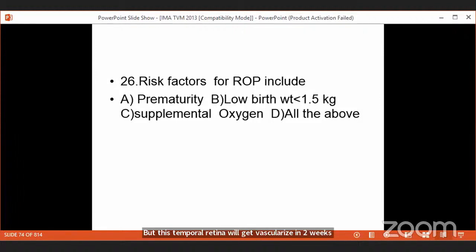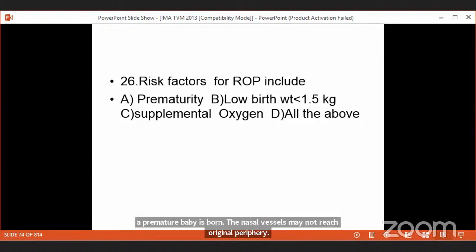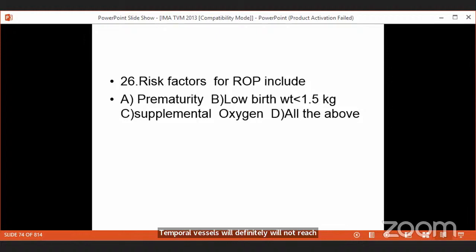Imagine a premature baby is born. The nasal vessels may not reach the retinal periphery, and temporal vessels will not reach the temporal retinal periphery. That means a large part of the temporal retina is avascular. Avascular means ischemia. So what will happen? VEGF is upregulated and released, which will produce new blood vessels, which will bleed into the vitreous. The blood gets organized and becomes fibrous tissue-like, so it pulls out the retina. The retina may come out and occupy the space behind the lens. So again, there is a white reflex of the pupil in retinopathy of prematurity.